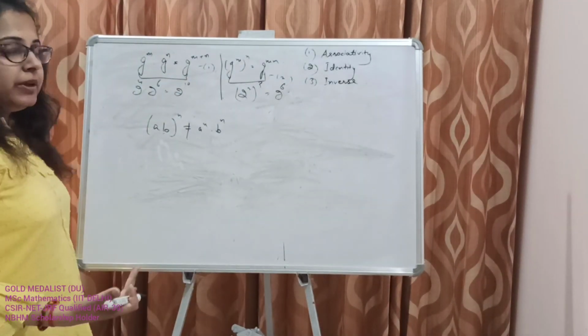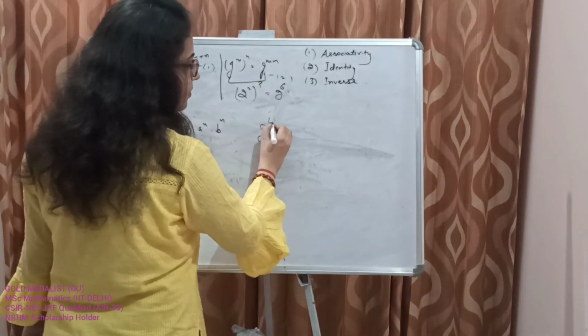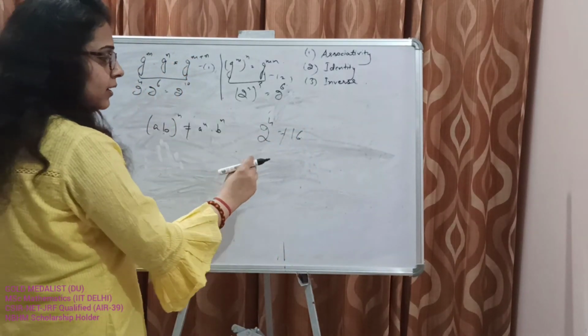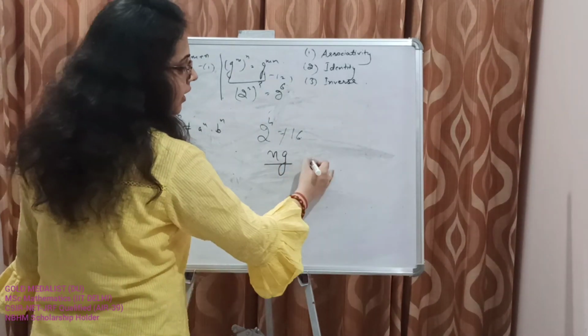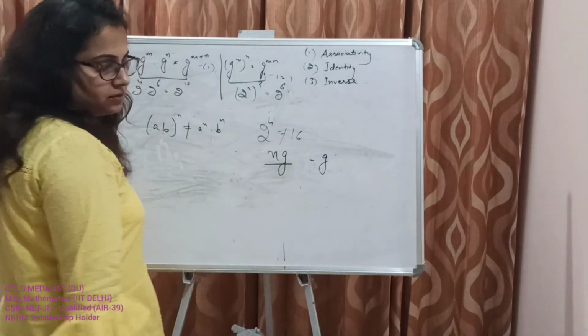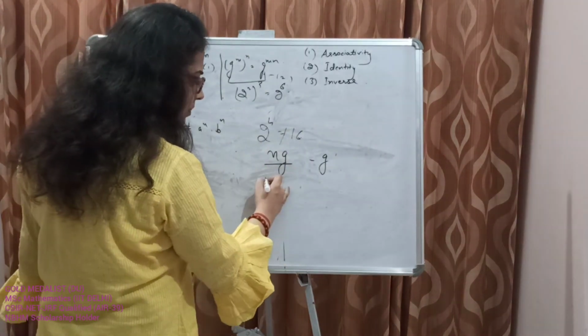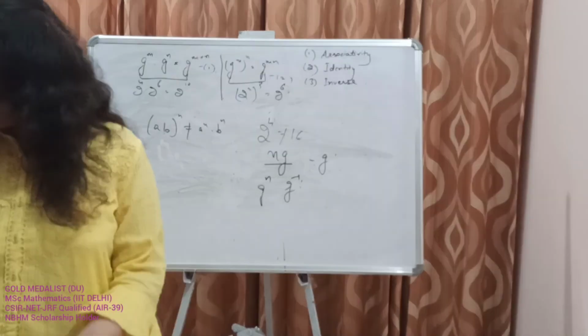And again, I am repeating one thing: while using additive notation, do not confuse 2 power 4 with 16. This is just one example, but just write it as n into g for any element and minus g as the inverse for additive notation. For multiplicative notation, we already have g power n and g inverse. This is a very important point to remember.